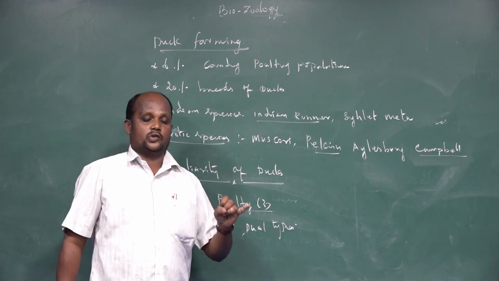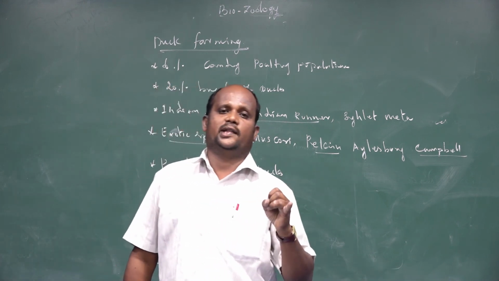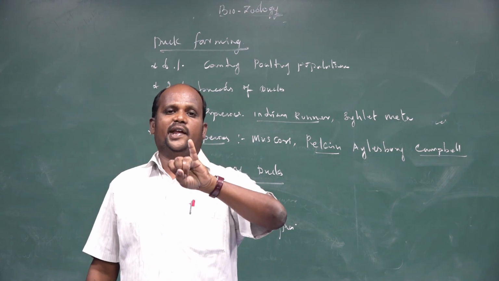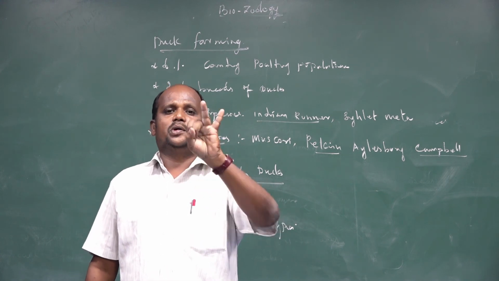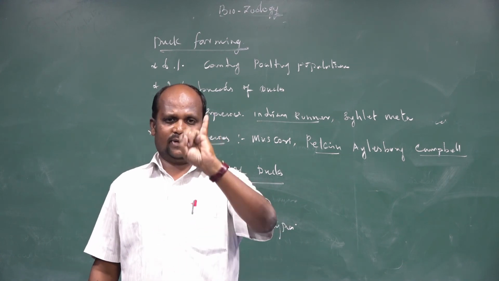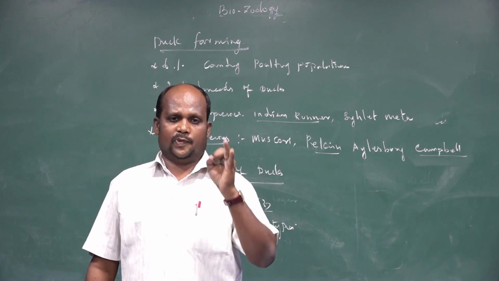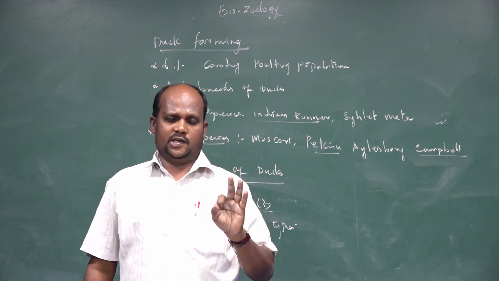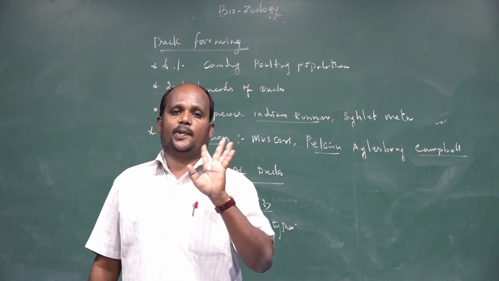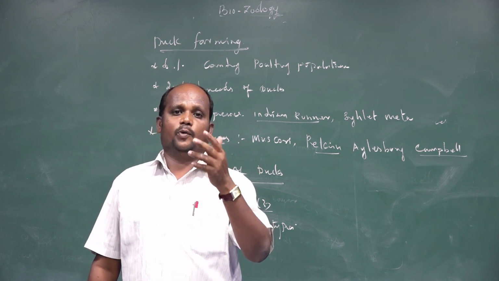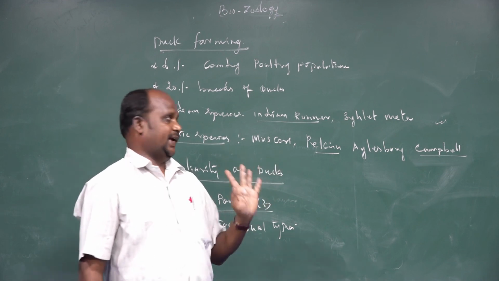So ducks are also reared for 3 purposes: meat type, egg type, and dual type. Meat type means only flesh meat is required from the species. Egg type means only eggs are required. Third one is dual purpose. It needs both purposes. That is called dual type.